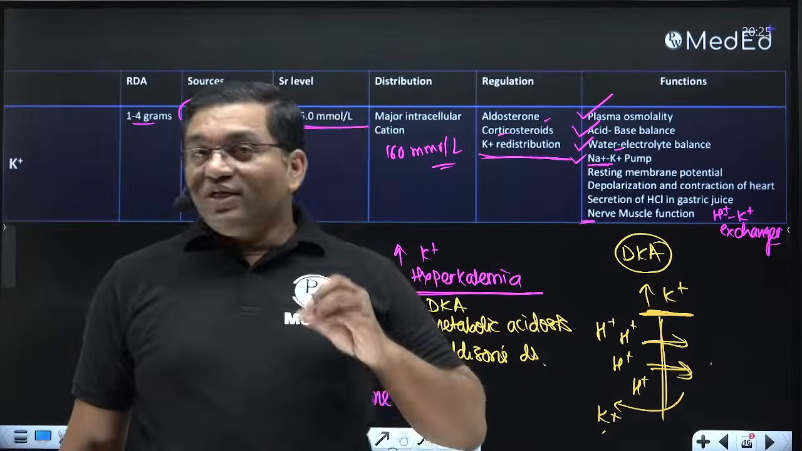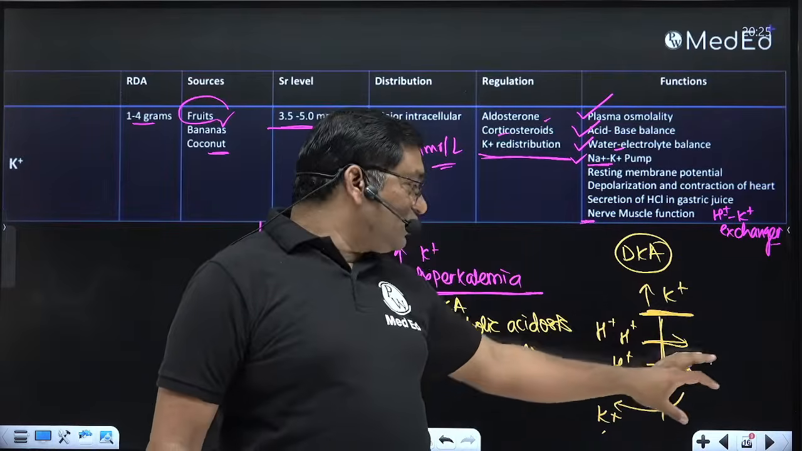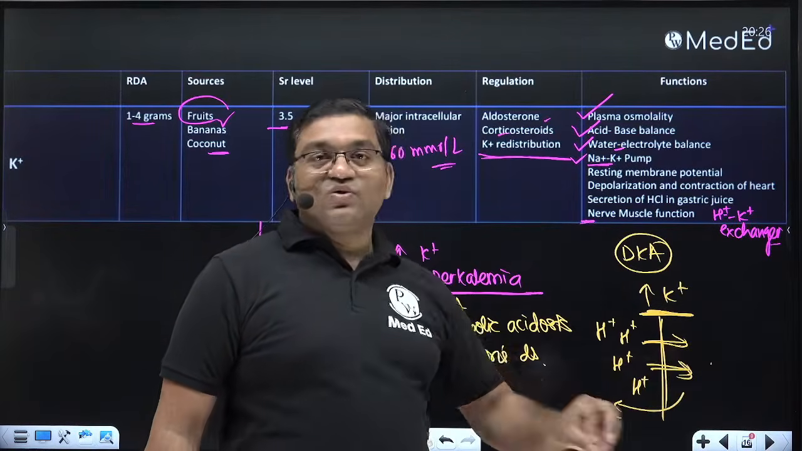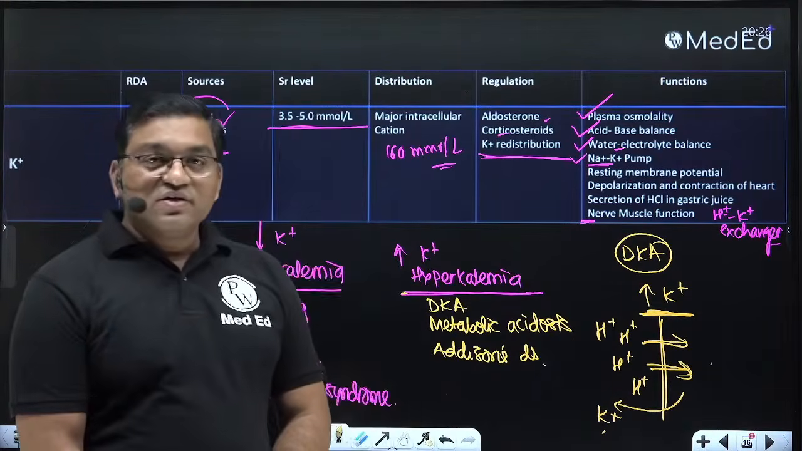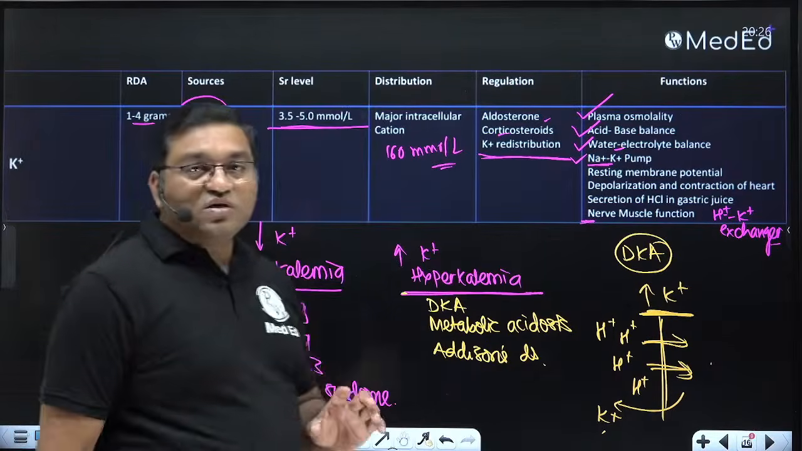But when insulin is given in the treatment, insulin causes rapid opening of the intracellular potassium channels, and potassium enters into the cell, causing rapid hypokalemia. That's why potassium monitoring is required while giving insulin therapy in diabetic ketoacidosis. So this is about potassium.